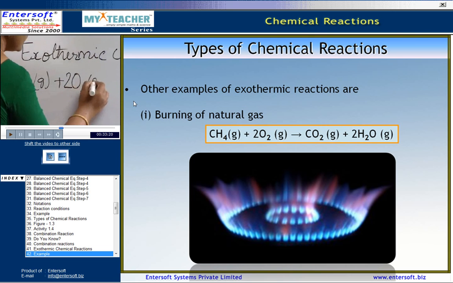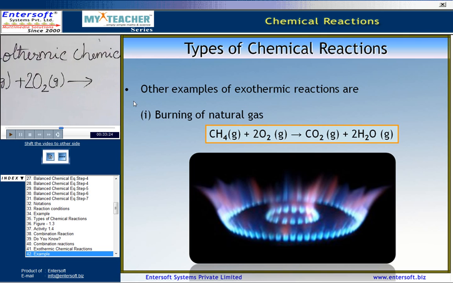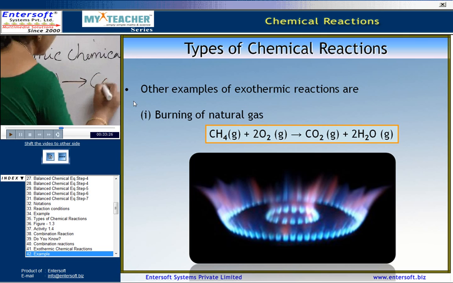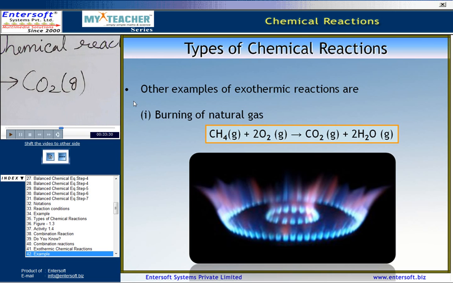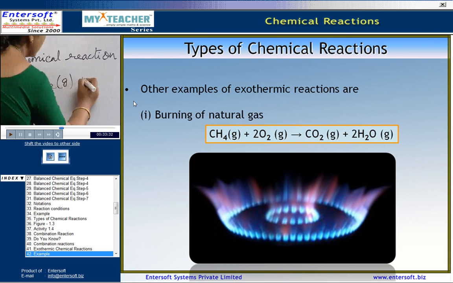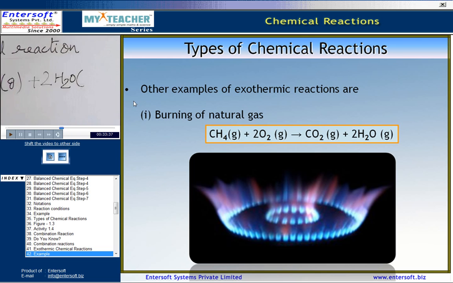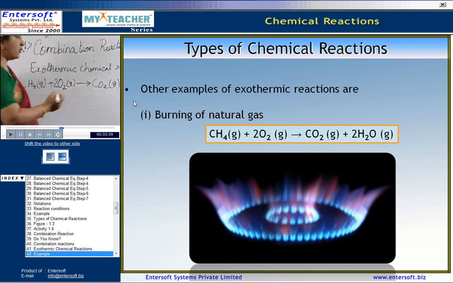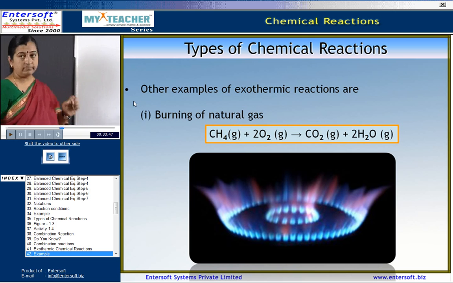To balance this, we write another 2. This gives rise to carbon dioxide gas plus water. Again, to balance it, we write 2H2O, which is in the gaseous form, that is steam. So, this is another example of an exothermic reaction.